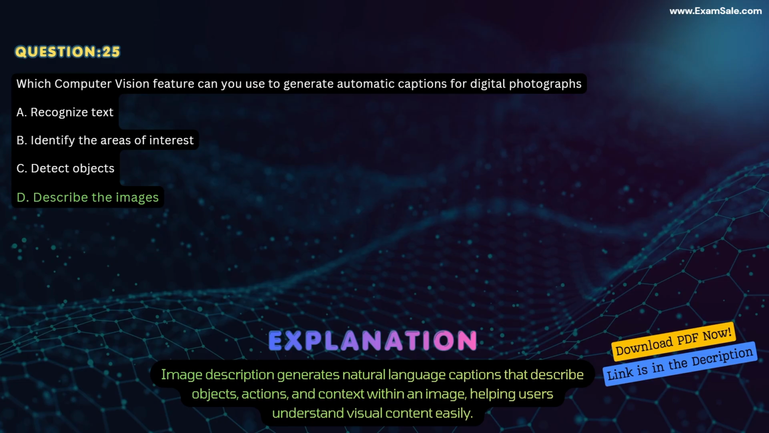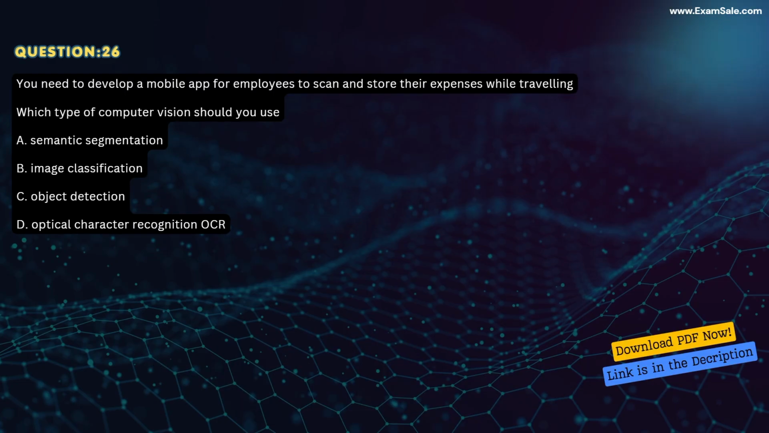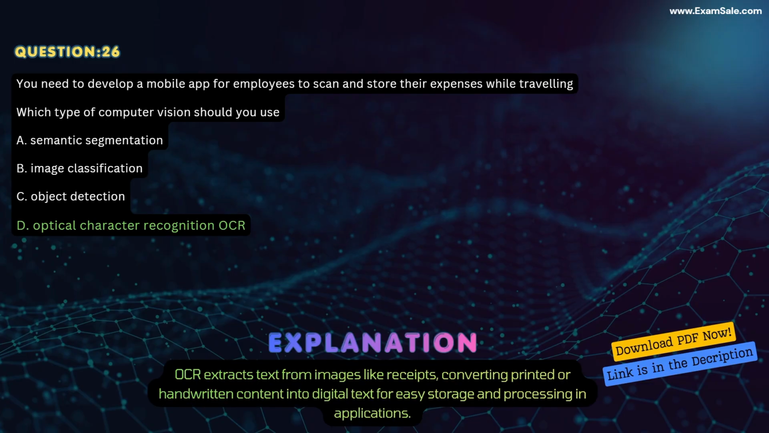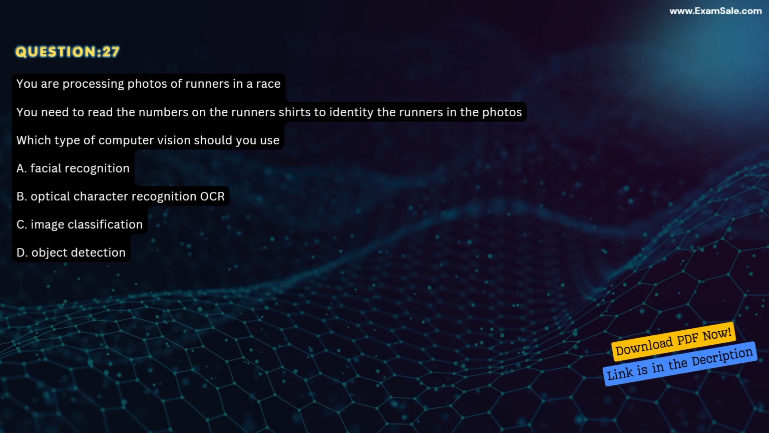content easily. Question 26. You need to develop a mobile app for employees to scan and store their expenses while traveling. Which type of computer vision should you use? A. Semantic segmentation. B. Image classification. C. Object detection. D. Optical character recognition (OCR). Correct answer D. Optical character recognition (OCR). Explanation. OCR extracts text from images like receipts, converting printed or handwritten content into digital text for easy storage and processing in applications.